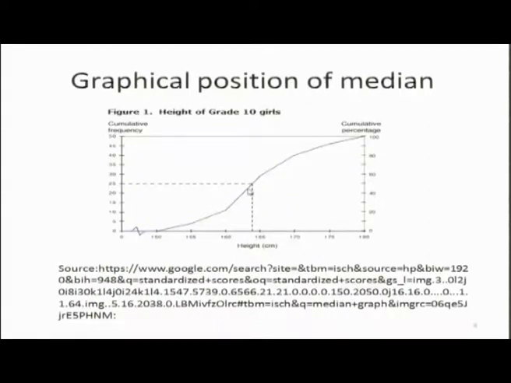So, there are nearly 25 values below this value, which is close to 165, maybe 164. So, there are 25 cases below 164 and 25 cases above 164. So, 164 becomes the median of the distribution.